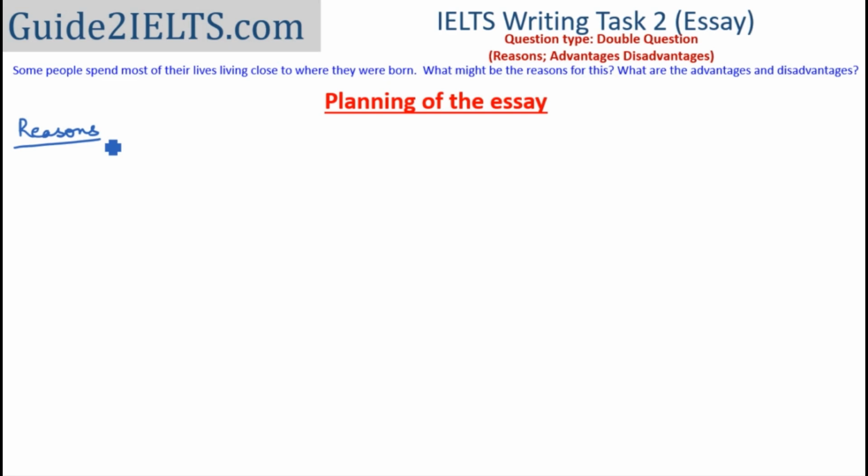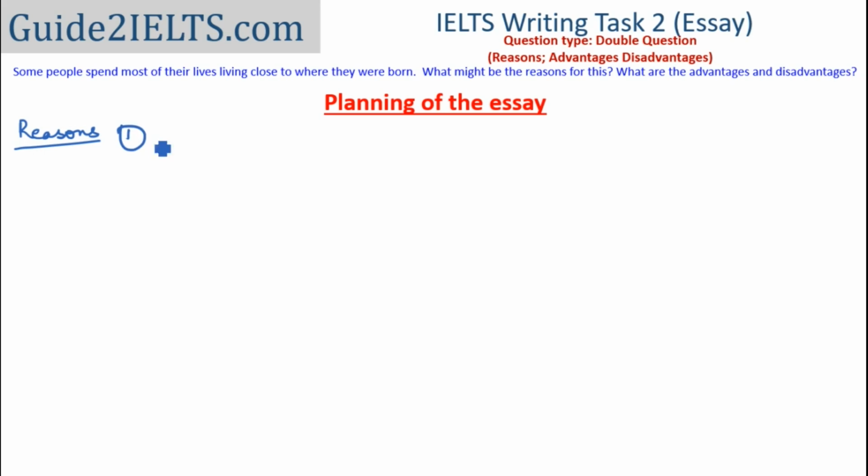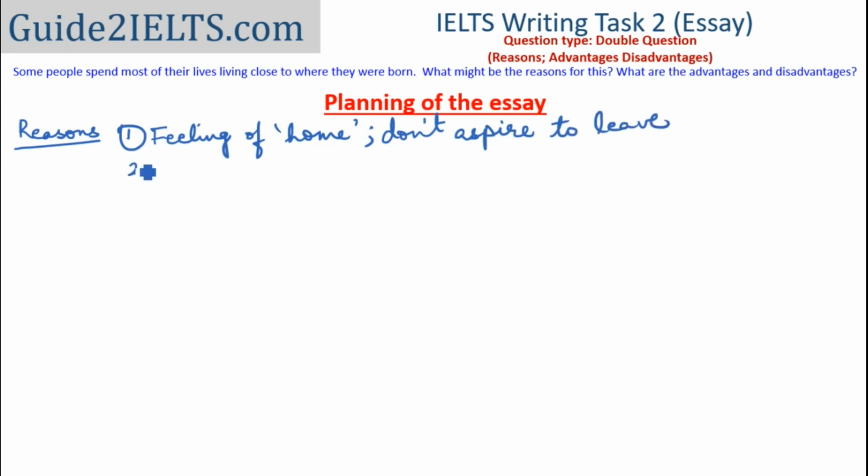So the first reason I'm going to write is that maybe people like the feeling of home that they get in their town or their city. Maybe they don't aspire to leave. That is the kind of people they are. That is their temperament. And that is their comfort zone. Another reason I can imagine is that some people just study near their house, they get a job there.